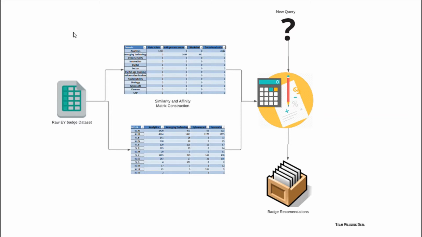So a few computations were performed on the recommendation engine, and then when a user finishes a badge, it is taken as a query into the recommendation engine, and then we get a set of top recommendations for the employee. So let's see this in action.